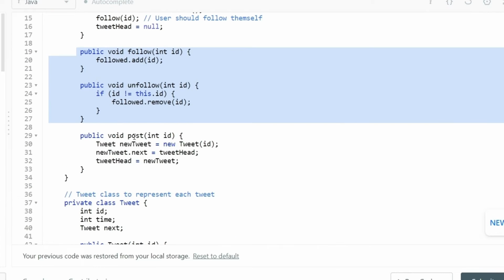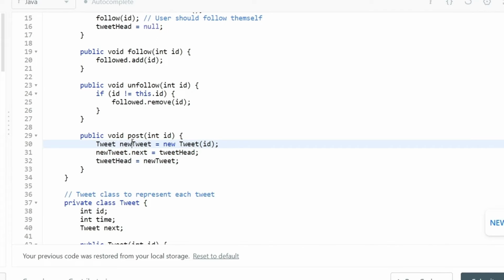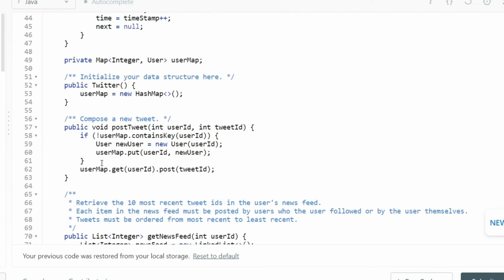And then we are also making one more method called post, where we are providing the ID, and we are creating a new instance of a new tweet associated with this new ID that is being provided. And then we are marking the new tweet that we just created as the head of the tweet. So this is just an intermediate step, but basically the tweet head is going to be the new tweet that we just created.